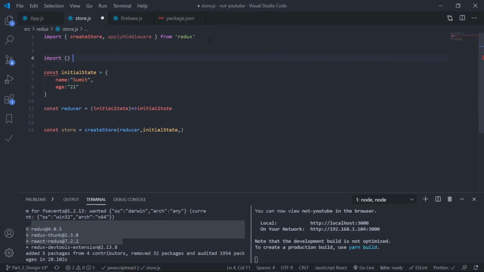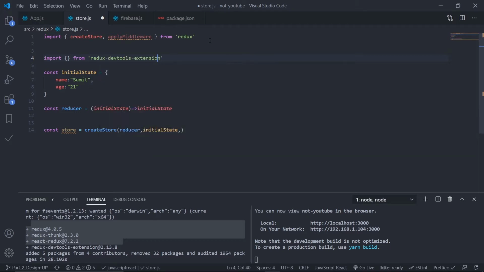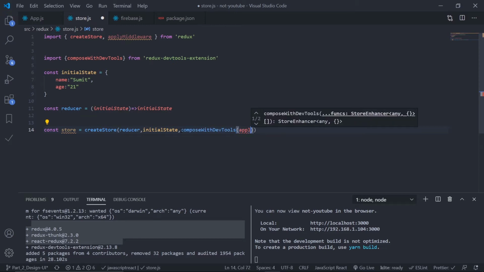So import from Redux DevTools extension, the library we have installed, and just import composeWithDevTools. Let me press Ctrl+Space, yes, composeWithDevTools, and just copy this function. So composeWithDevTools, inside this my applyMiddleware function. So applyMiddleware, I told you my VS Code is damn slow.